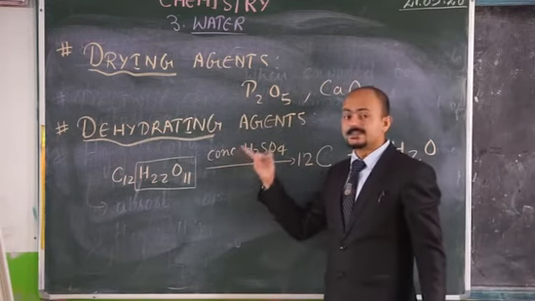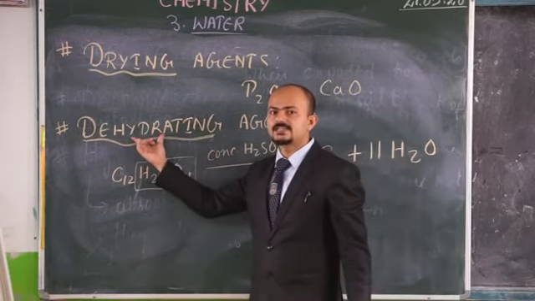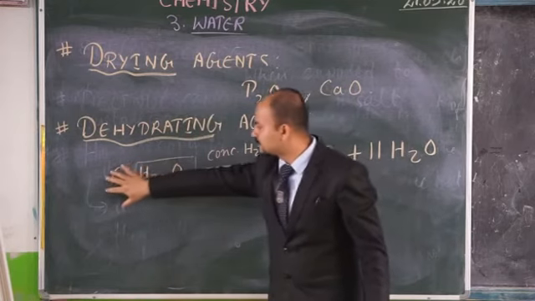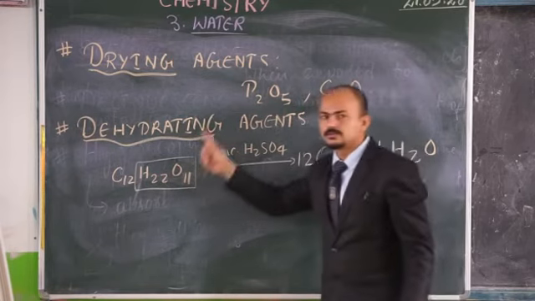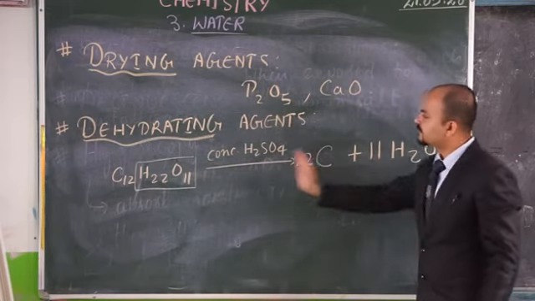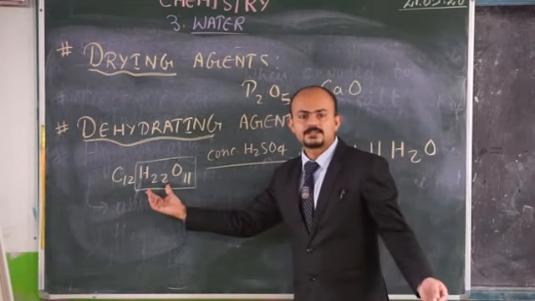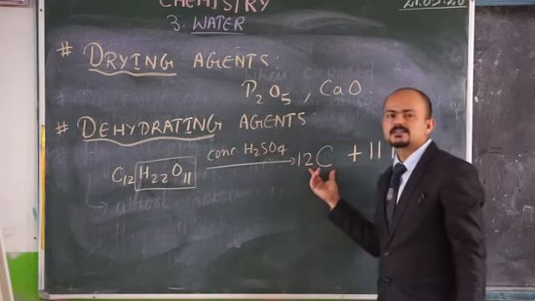Now, see, this concentrated sulfuric acid behaving as a dehydrating agent has chemically reacted with this compound and extracted the water molecule. After the reaction, this was sugar having a different property; after reacting with the dehydrating agent, this is a black mass now.